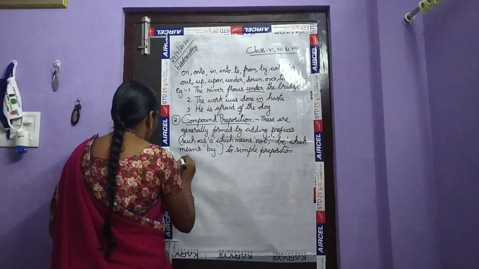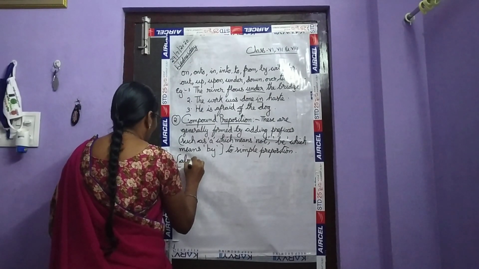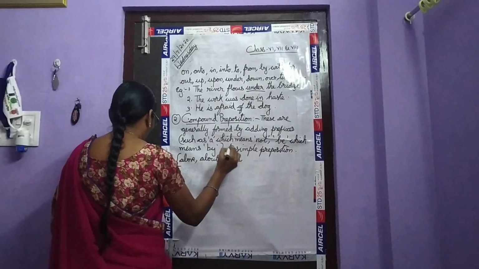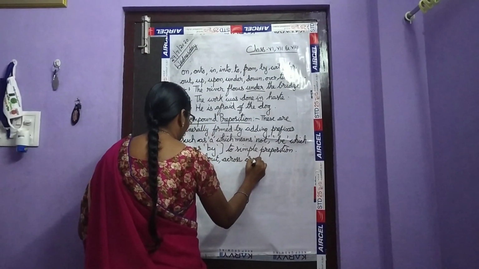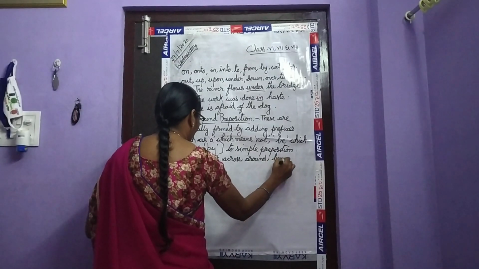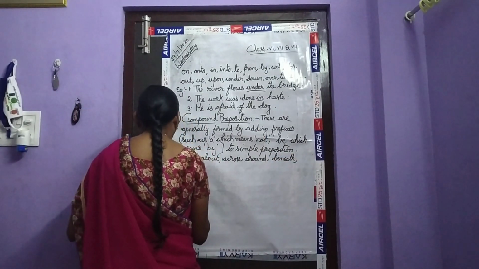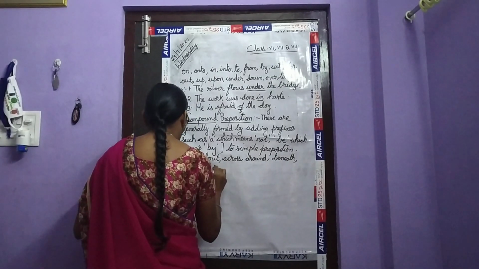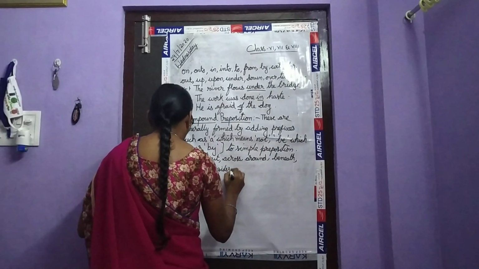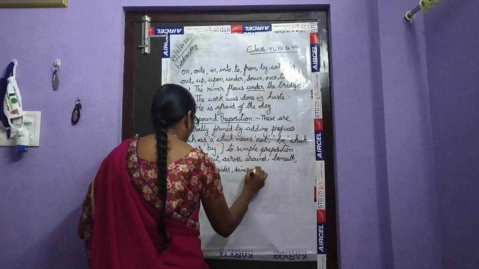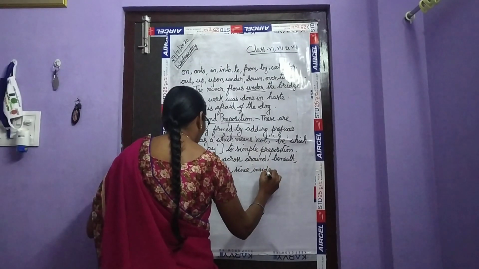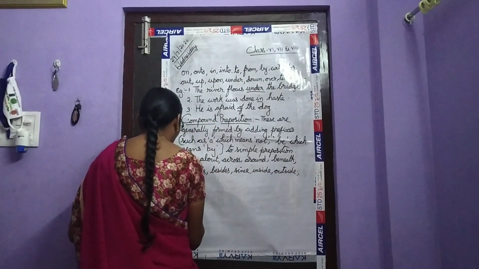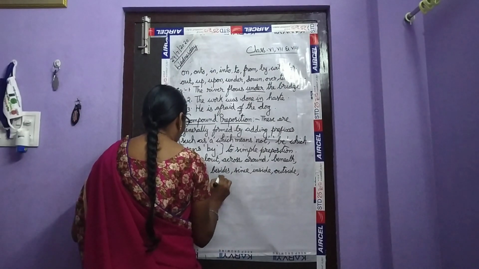For example, few words: above, about, across, around, beneath, towards, besides, since, inside, outside, within, and so on.